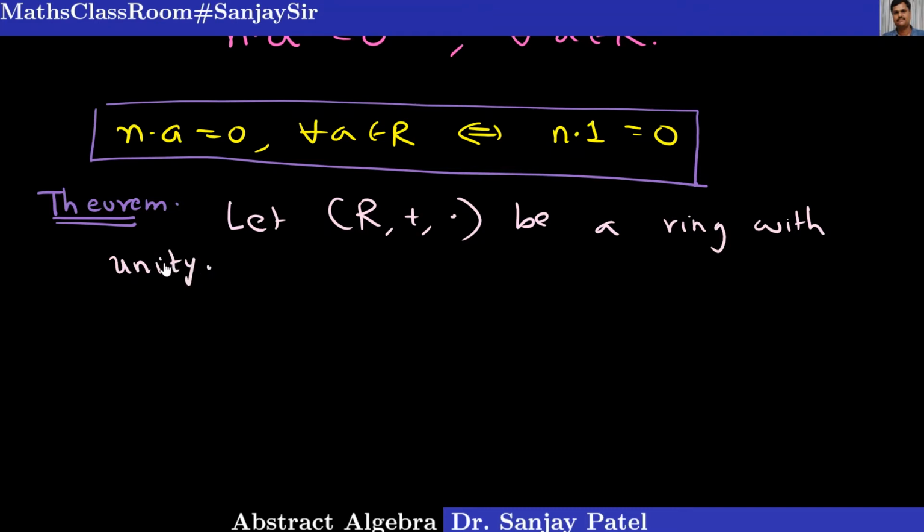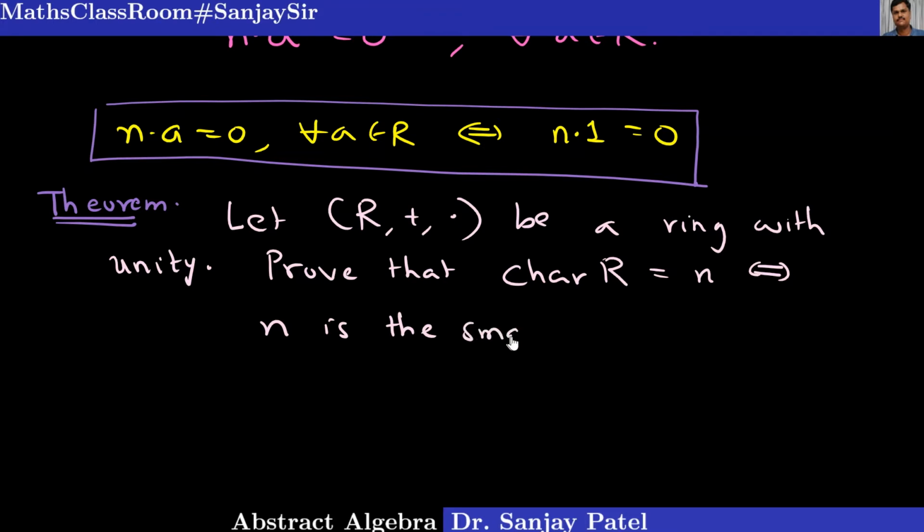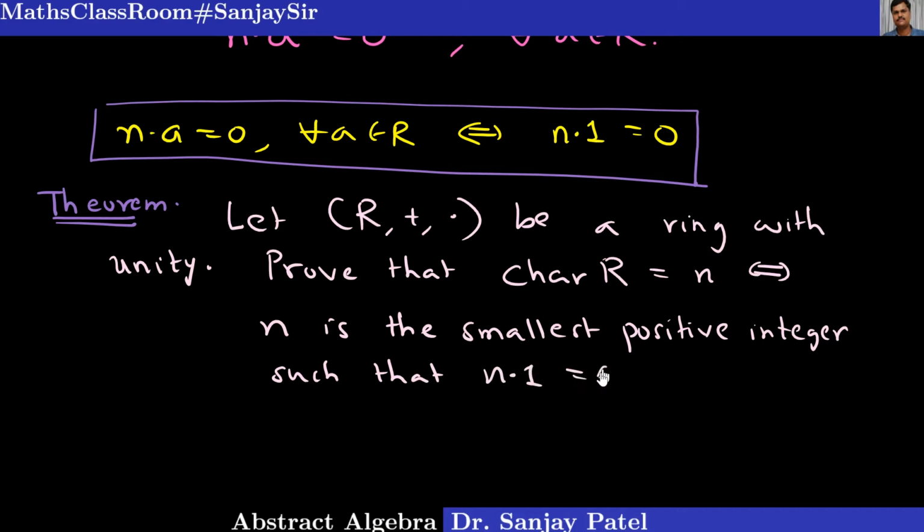Then prove that the characteristic of the ring R is equal to some positive integer n if and only if n is the smallest positive integer such that n into 1 equals 0.